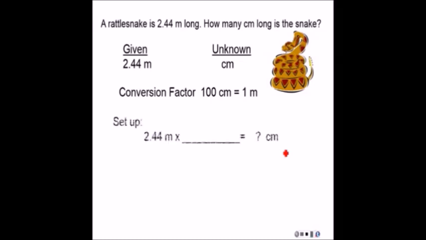Set up my solution. I start with my 2.44 meters. In the textbook, they will write it this way with the multiplying sign and the line for the fraction. I still prefer the other method I showed you. Okay, now what unit has to go down here? It's going to have to be meters because I'm starting with meters. So that unit has to go right down here. See how it's set up like that? Okay, centimeters on top, cancel the units, do the math, here we go. 3 sig figs and 3 sig figs, so we're all set there.